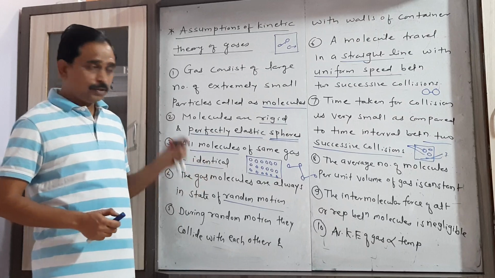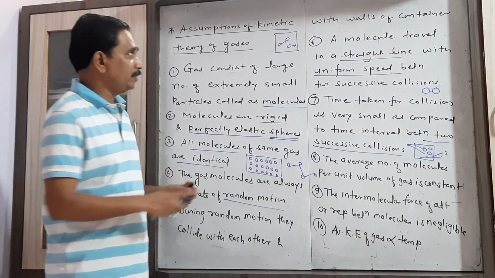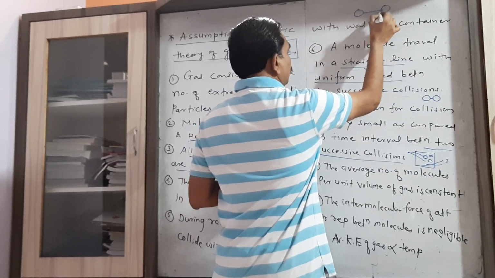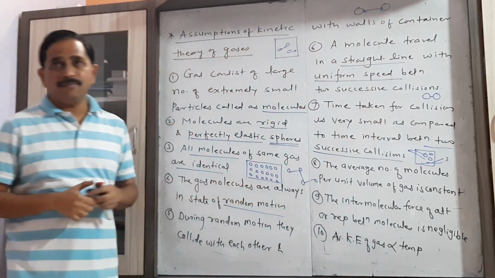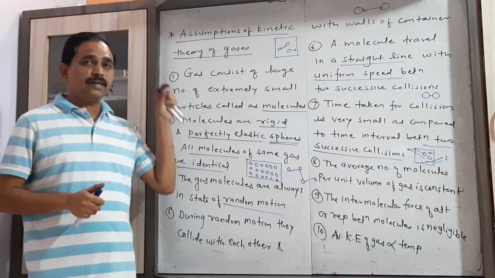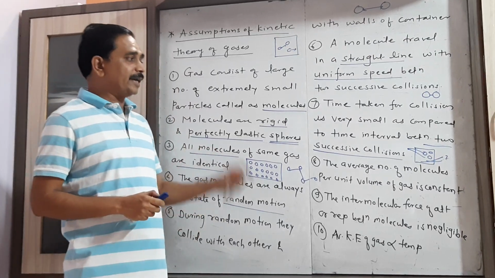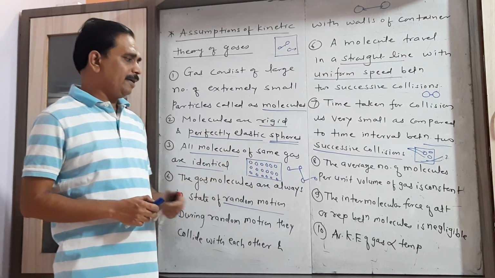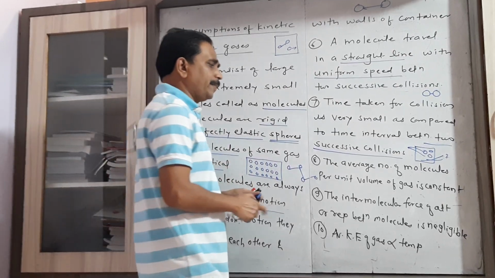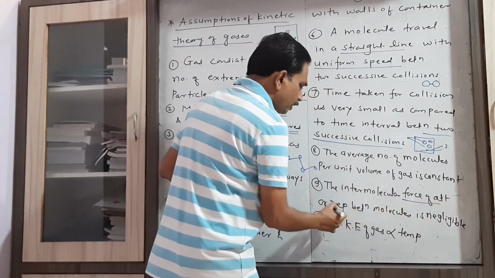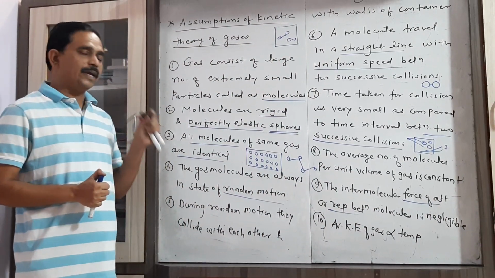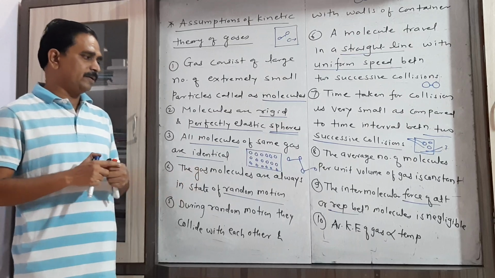Then what about the force between them? As we know, these gas molecules are far away from each other; the distance between gas molecules is maximum compared to solids and liquids. That's why the force of attraction or repulsion between the gas molecules is very small, that is, negligible.